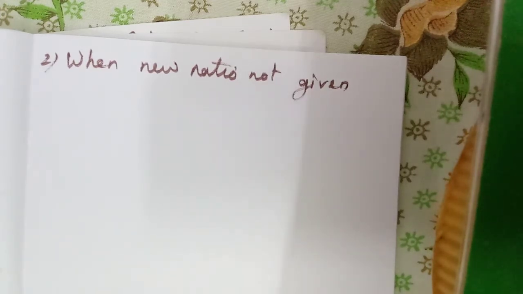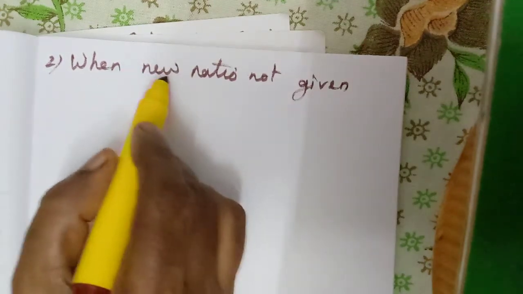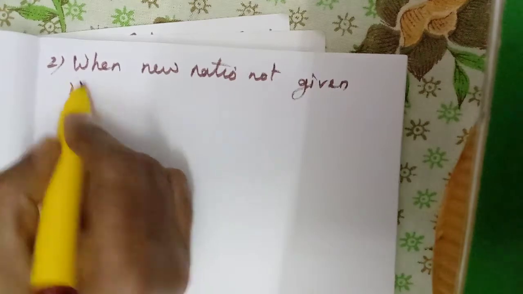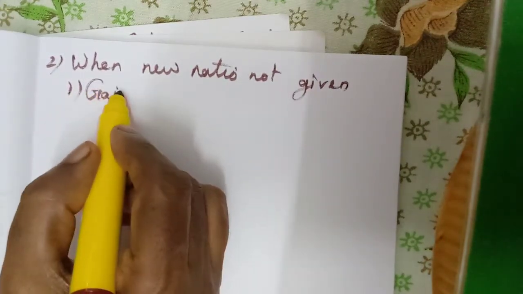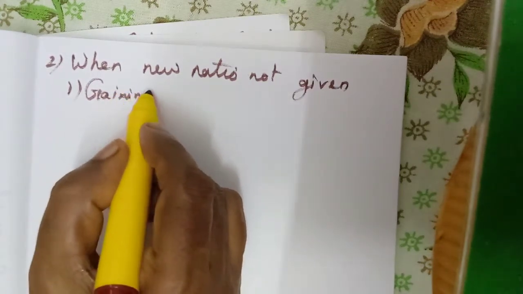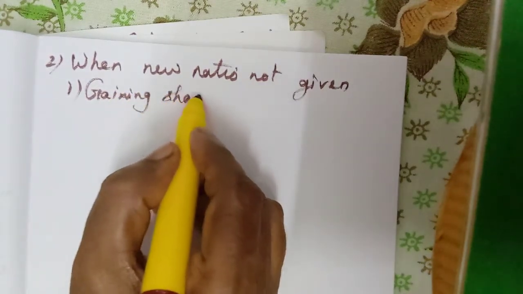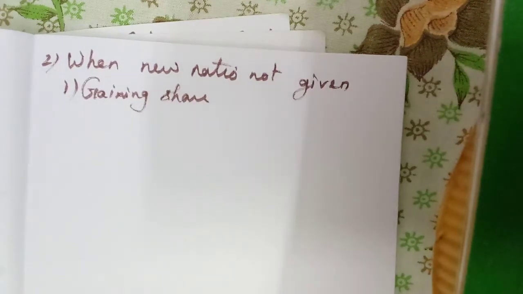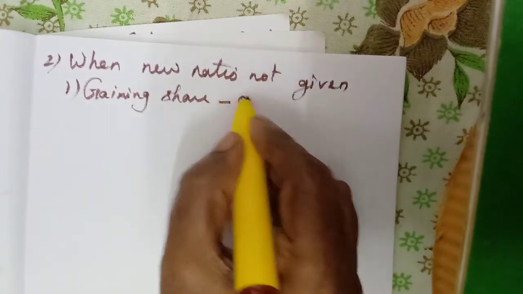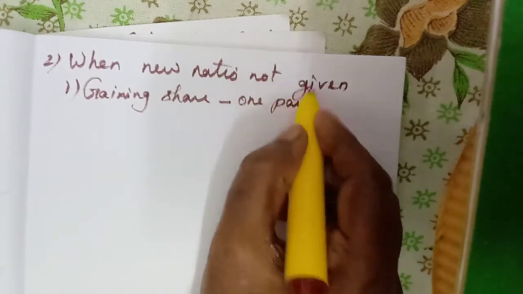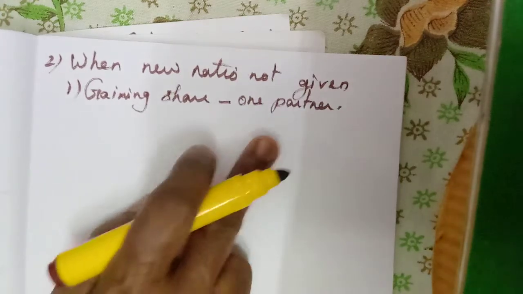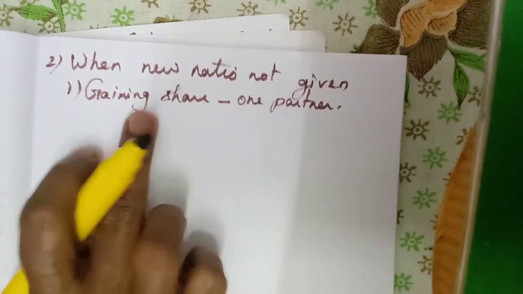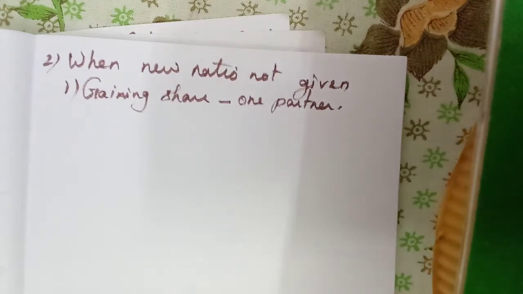When the new profit sharing ratio is not given, what we have to do? If the new ratio is not given, what will they give you? The gaining share. There we have studied the sacrificing ratio given. Here, the gaining share will be given, maybe in proportion. Or now only one partner will gain the whole share of the retiring partner.